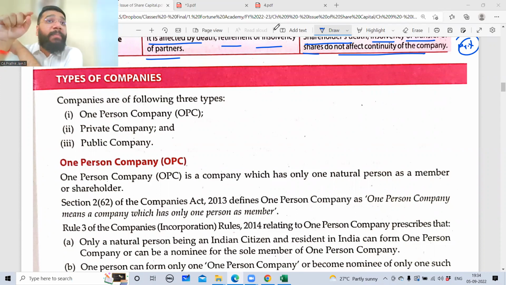Because if I choose to become a shareholder, I have to pay money, not you. If I don't have capital, or I'm not interested in paying capital, then I will not become a shareholder. So please understand, the shareholders are selecting the directors to manage the business. They're not telling me to become a shareholder. Whether I want to invest money in that company or not is my choice. Am I clear?